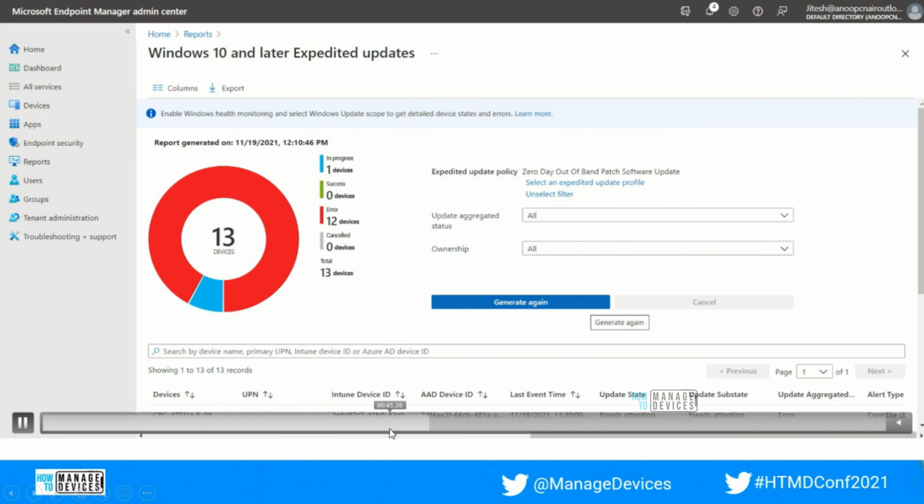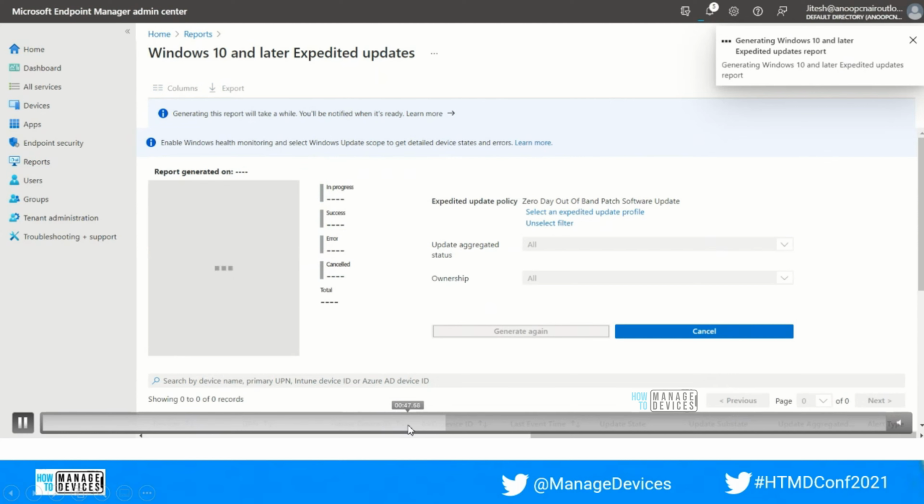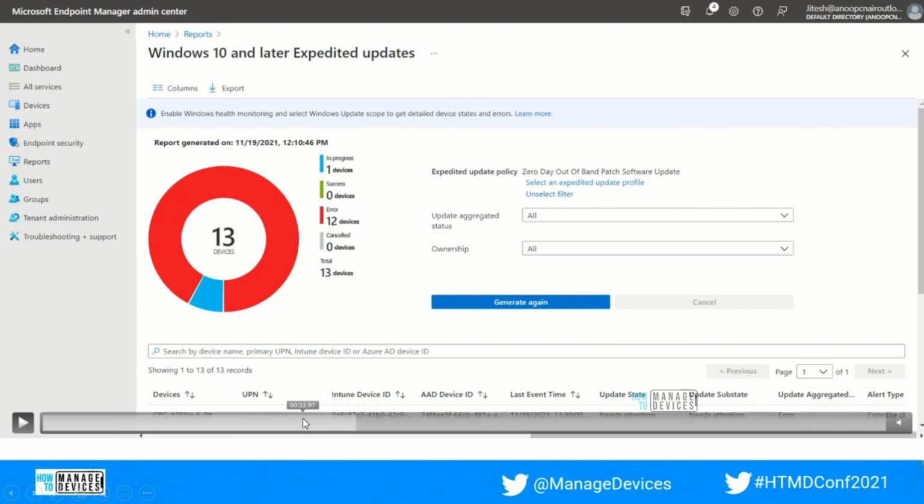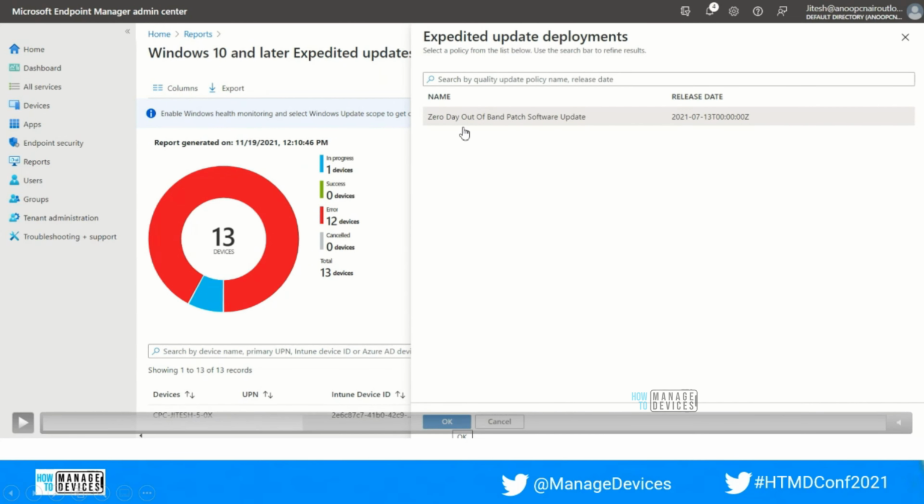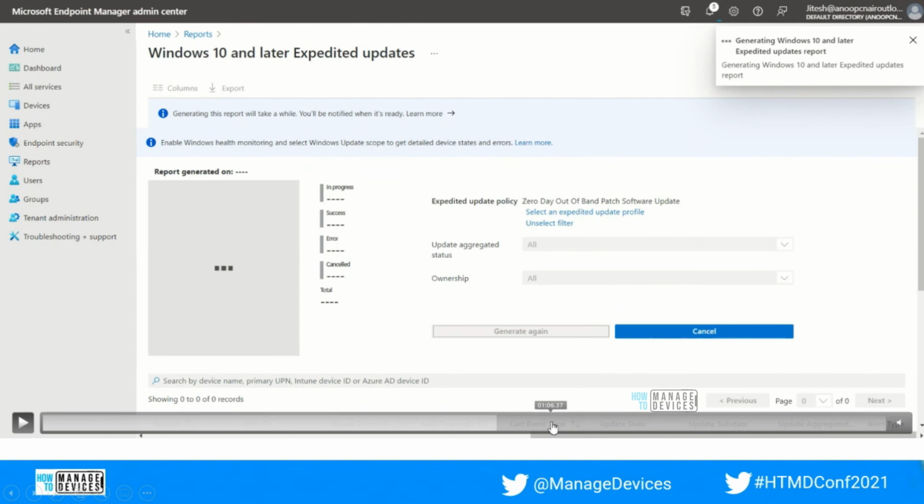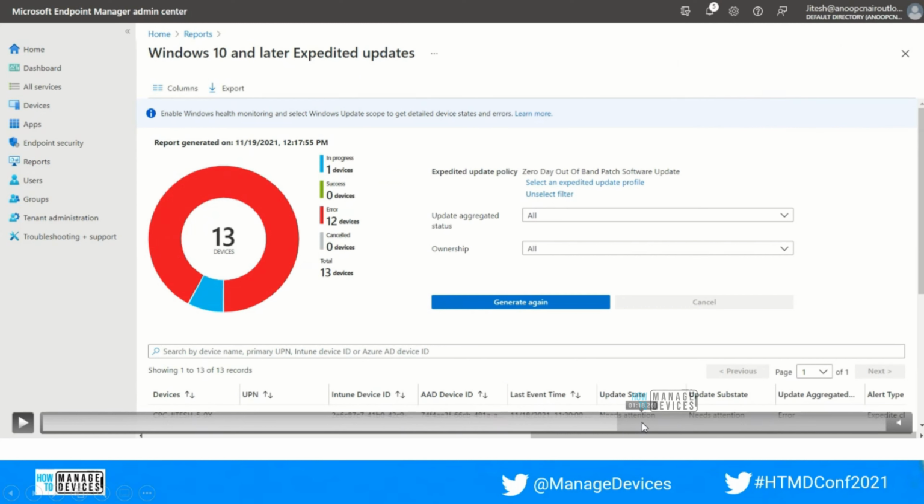So here you can see the report which is already generated from the expedite update with the help of all those available presets. Once we, being an admin, select and customize based on the update deployment, we will be able to see the success, in progress, as well as the error and all those details in this section. So this is all about the expedite update. I'm done with it.